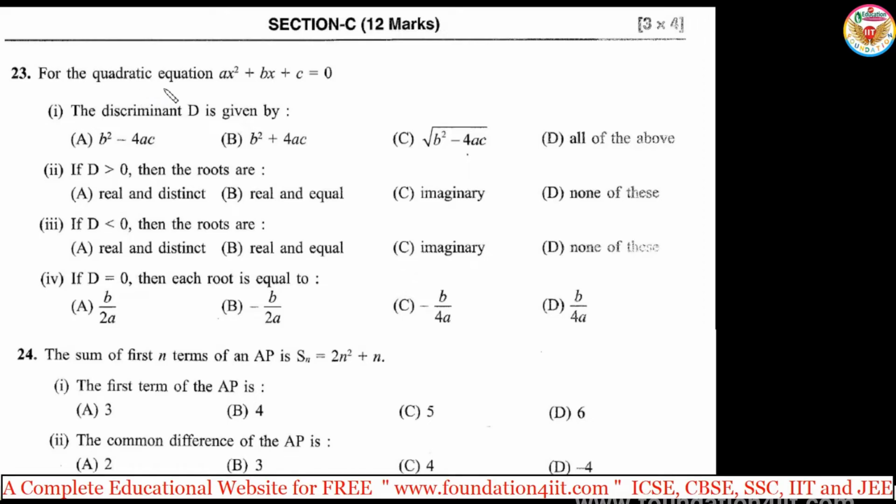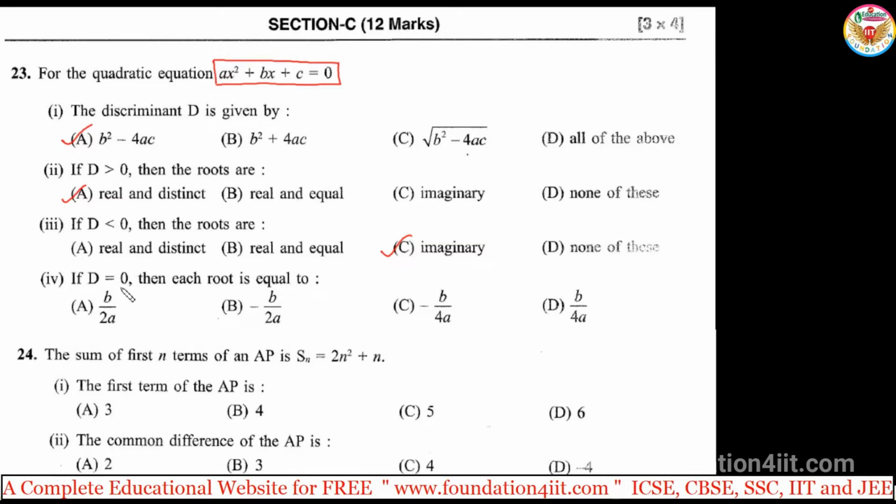First is regarding the quadratic equation chapter. For the quadratic equation ax square plus bx plus c, this is the general form of a quadratic equation. The discriminant D is given by b square minus 4ac. It's a straight problem, right? If discriminant D is greater than 0, roots are real and distinct. If D is equal to 0, roots are real and equal. If less than 0, roots are imaginary.